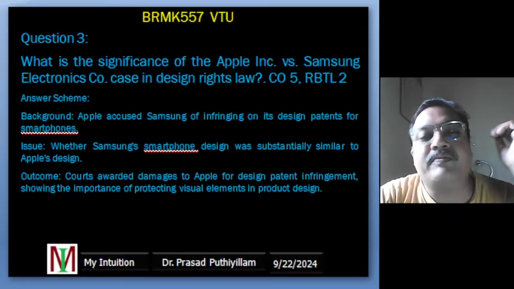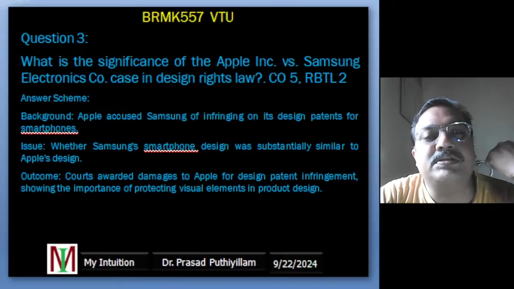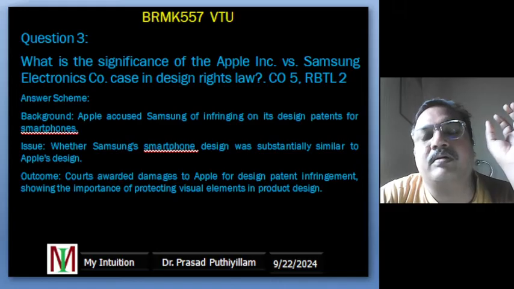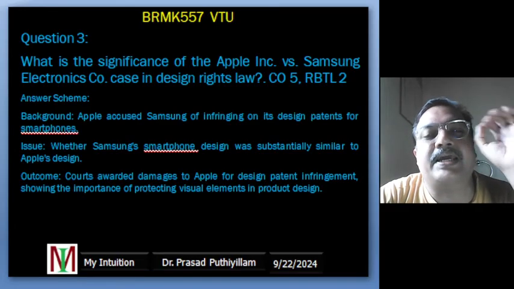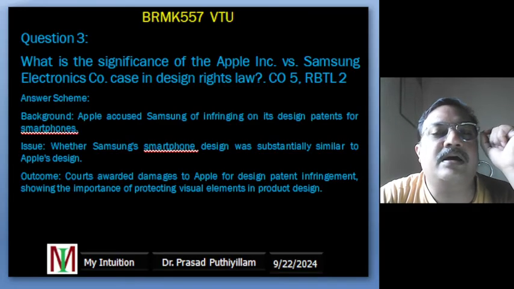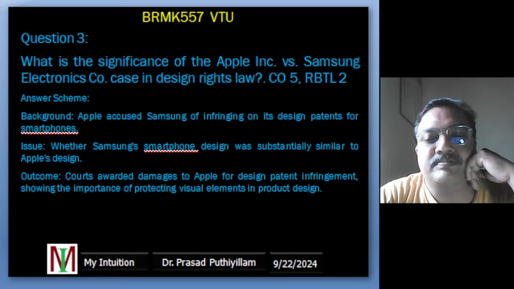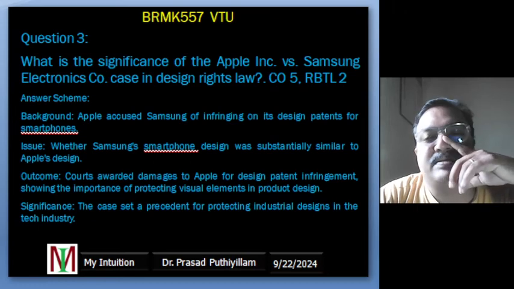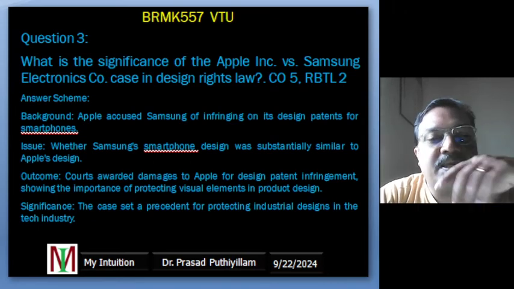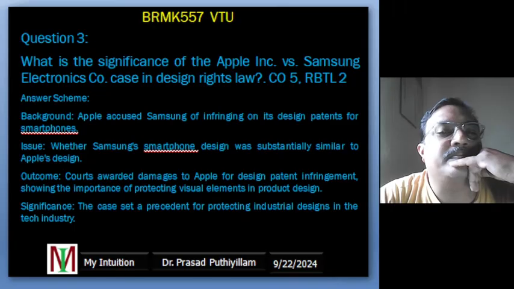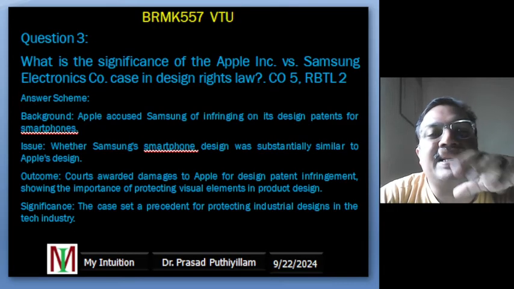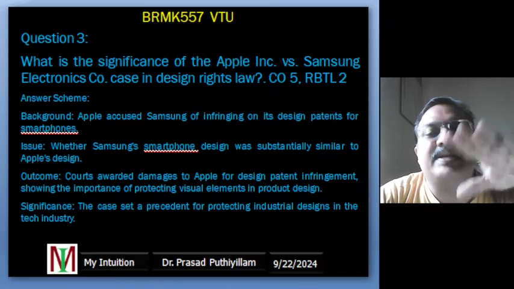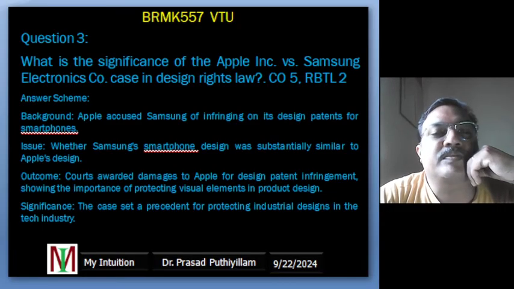Companies can protect the way their product looks, not just how it works. It also shows that copying someone else's design can lead to serious legal consequences. So the significance of this case study: this case was very important because it set a legal precedent, meaning it became a reference for future cases.